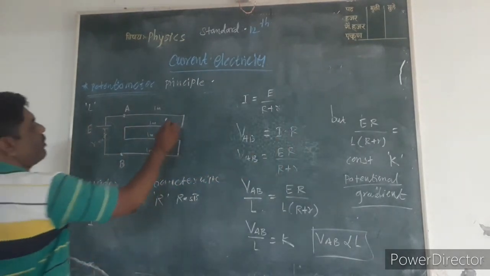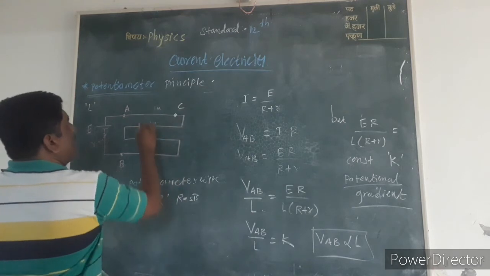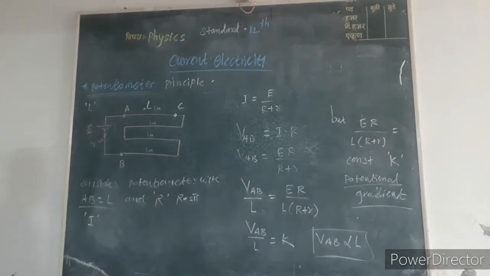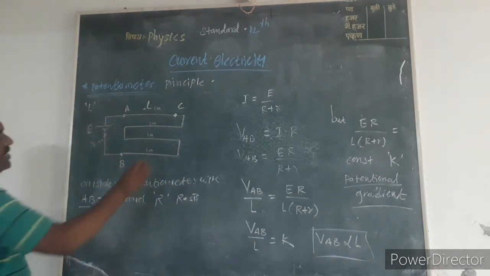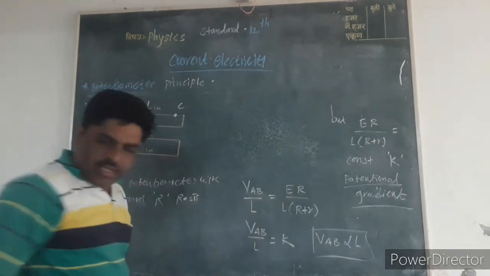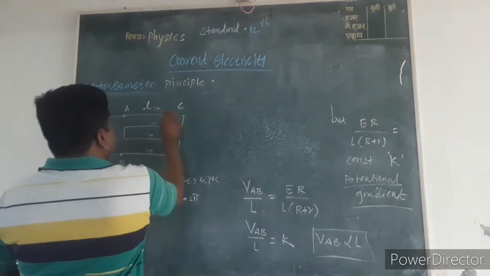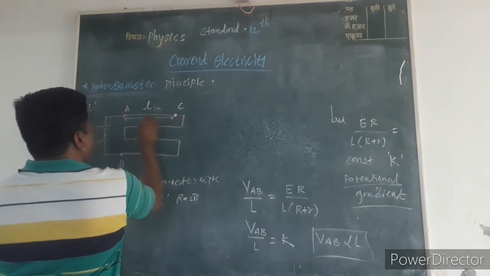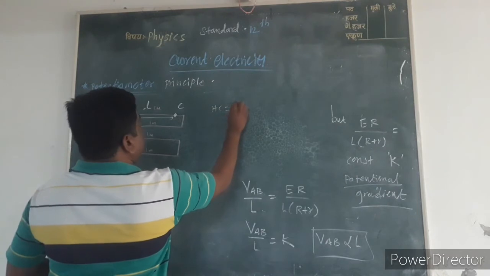Suppose we consider a point C at a distance l from A, that is AC is equal to l.